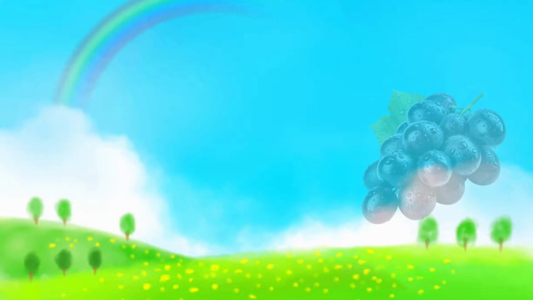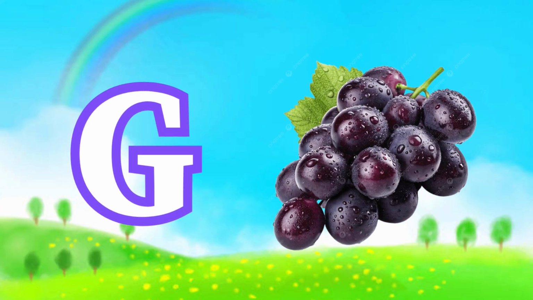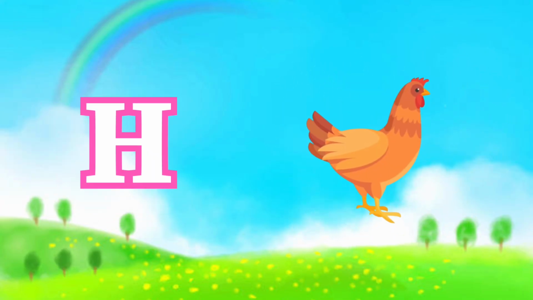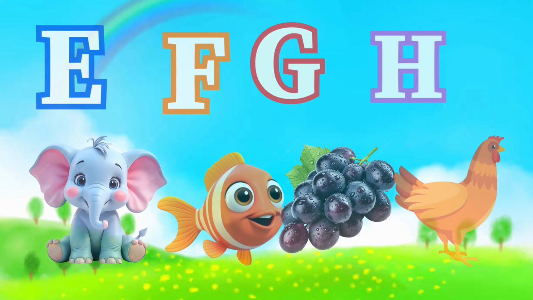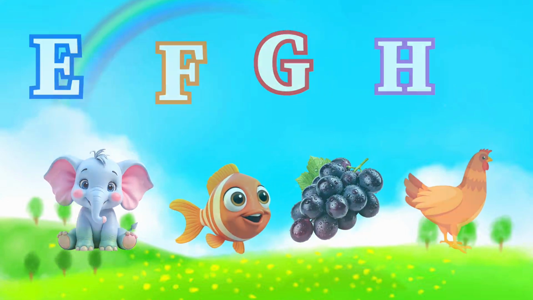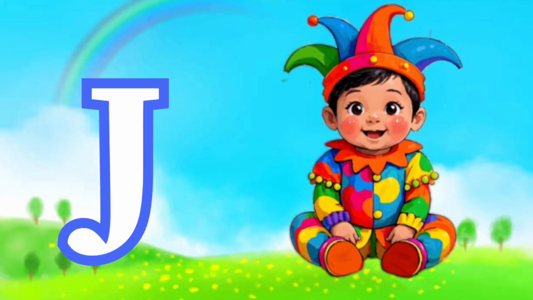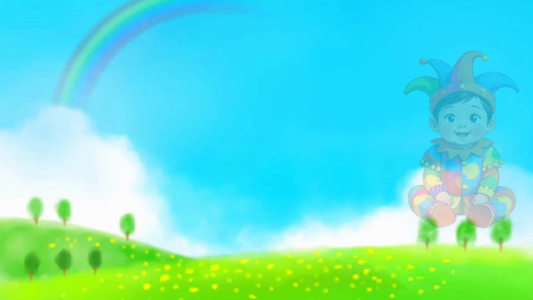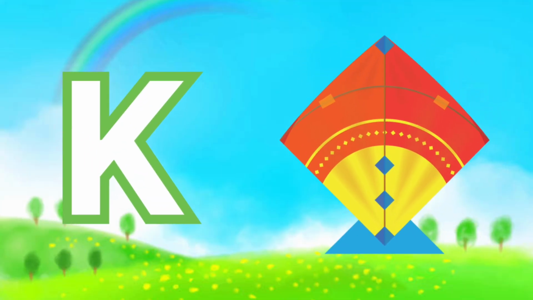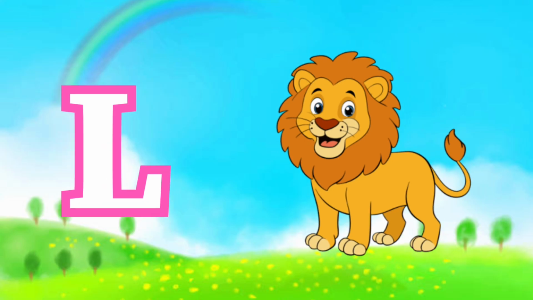G for grape. H for hen. I is for ice cream. J is for jump. K for kite. L is for lamp. M is for moon. N is for net. L for lion.